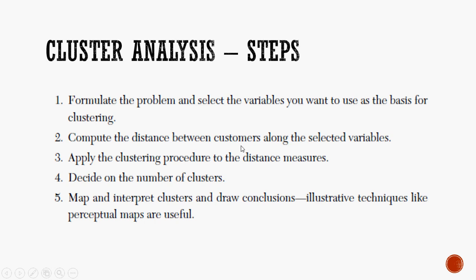You need not work so much on this second step. You just have to decide which type of distance measure you are going to select. That we'll see in a later slide. Whereas for the third, fourth, and fifth steps, the intuitive decision of the managers is very, very important for you to rightly decide which would be the profitable segment that you can really choose.